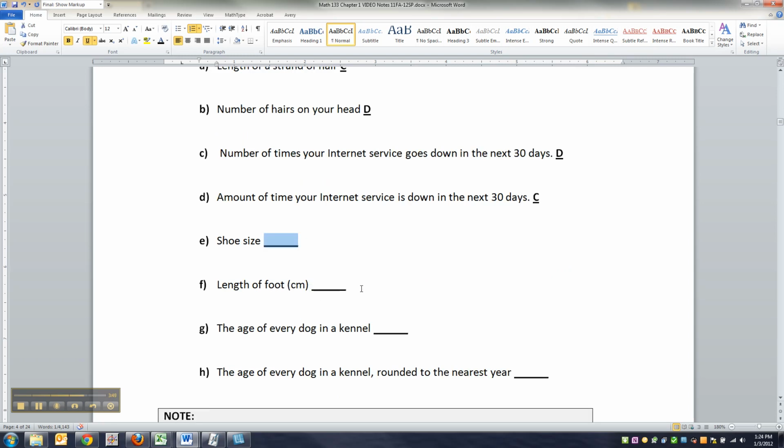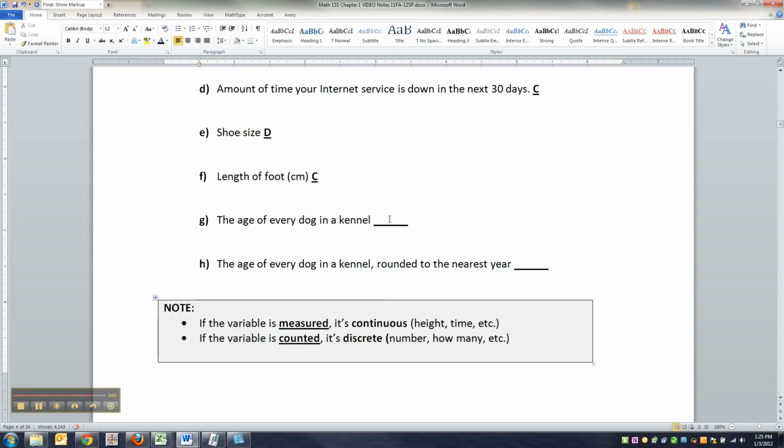Your shoe size is discrete. You're either a shoe size 6 or a 7 or an 8. Technically, you can do halves there. 6, 6.5, 7, 7.5, 8, 8.5. And I know all my foreign listeners are wondering what the heck you're talking about. Well, that's how shoe sizes work in the US. In different countries, it's 42, 43, 44, and so on. But the length of your foot, if you measured it from end to end, that would be centimeters. That's a measuring tape. That's continuous, right? Anything you measure in science class, right?